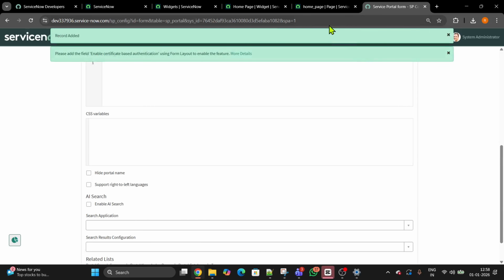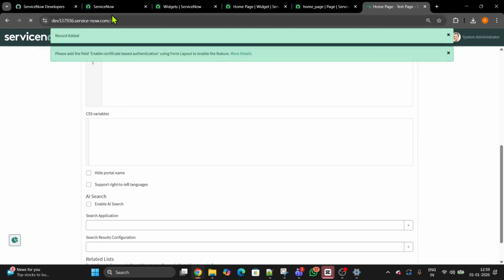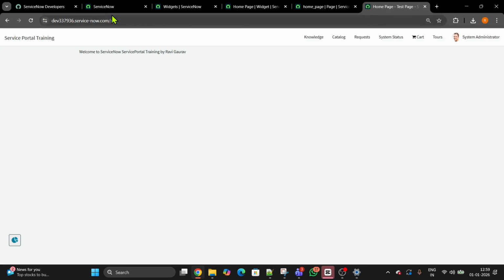Done. Remove everything from here and type Service Portal Training, SPT, enter. Once you do this, you will see, welcome to ServiceNow Service Portal Training by Ravi. And this is what we can start with, the very basics of portal building, guys. It is very easy. In further classes, I'll explain it to you. So that's enough for today because we have talked a lot.